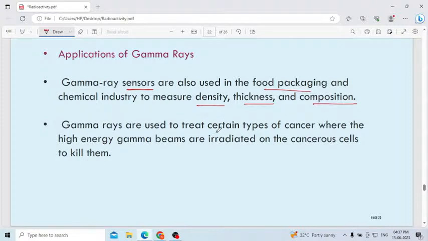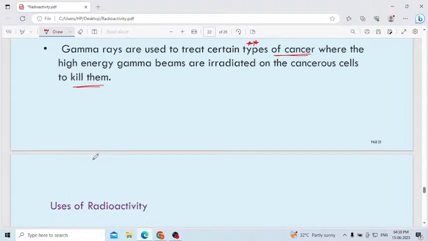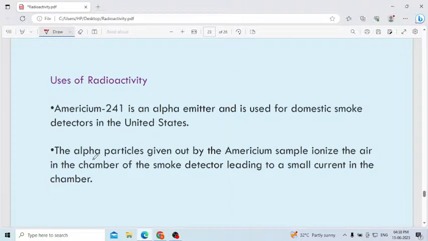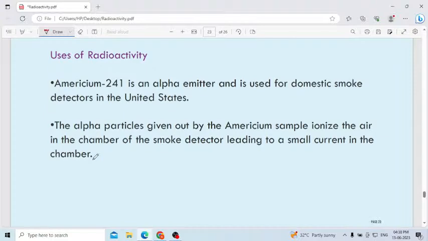Gamma rays are used to treat certain types of cancer. This is a very important one. To treat cancerous tissues, high energy gamma beams are irradiated on the cancerous cells to kill them. Yes, the gamma rays penetrate your body where you have the cancerous tissues. Then those high energy gamma rays kill the cancerous tissues. Most powerful technique. Then at the end of the class we will study the uses of radioactivity.